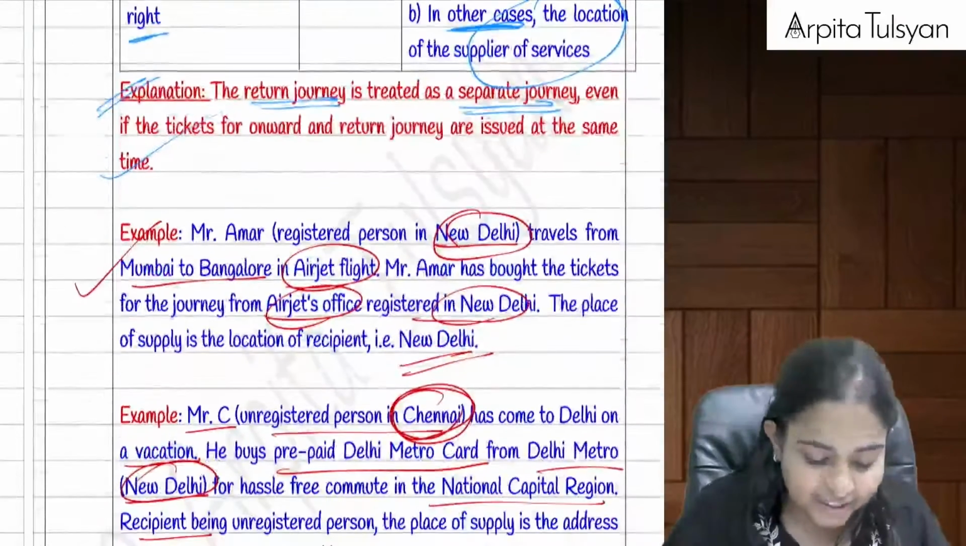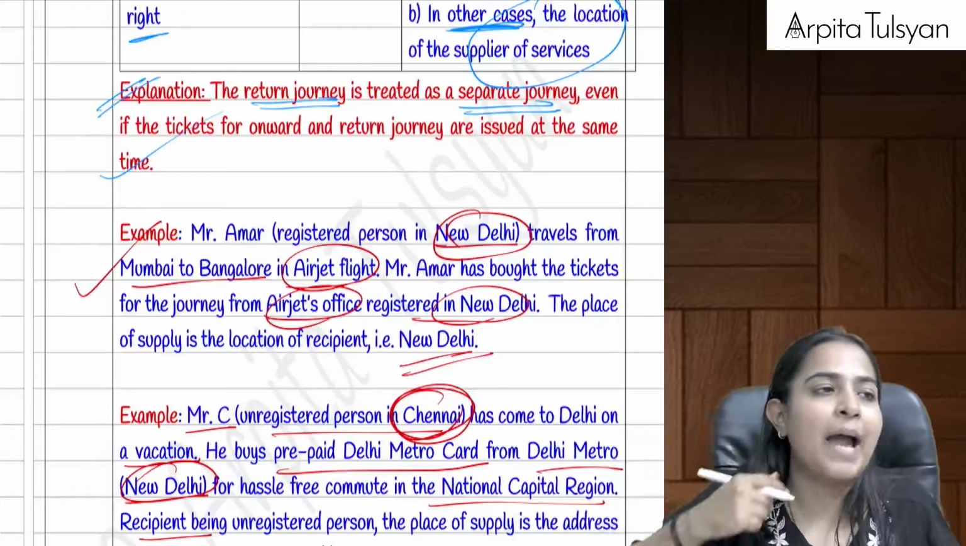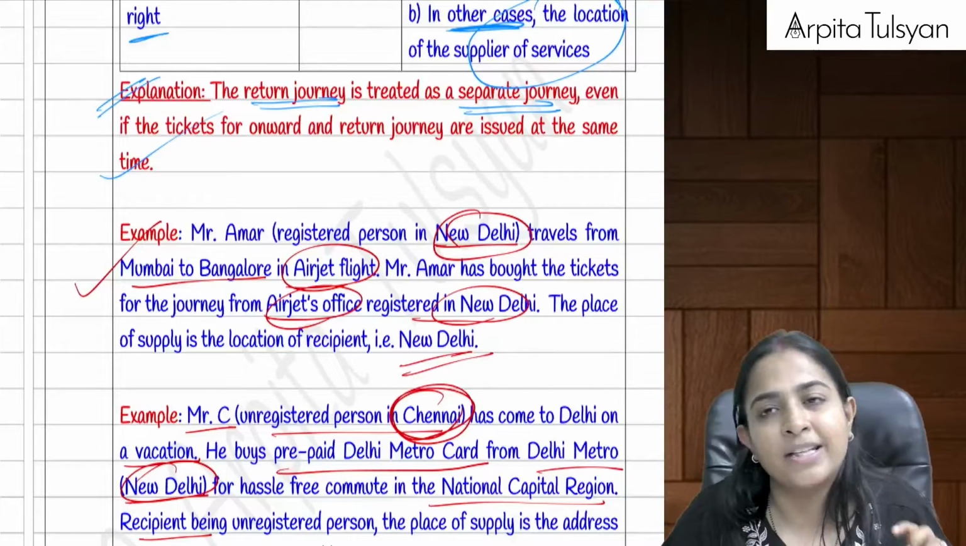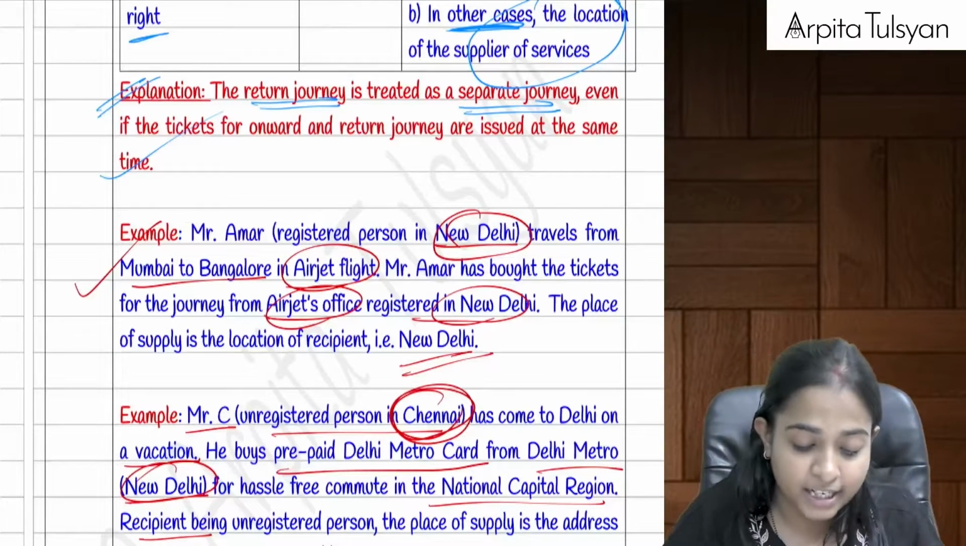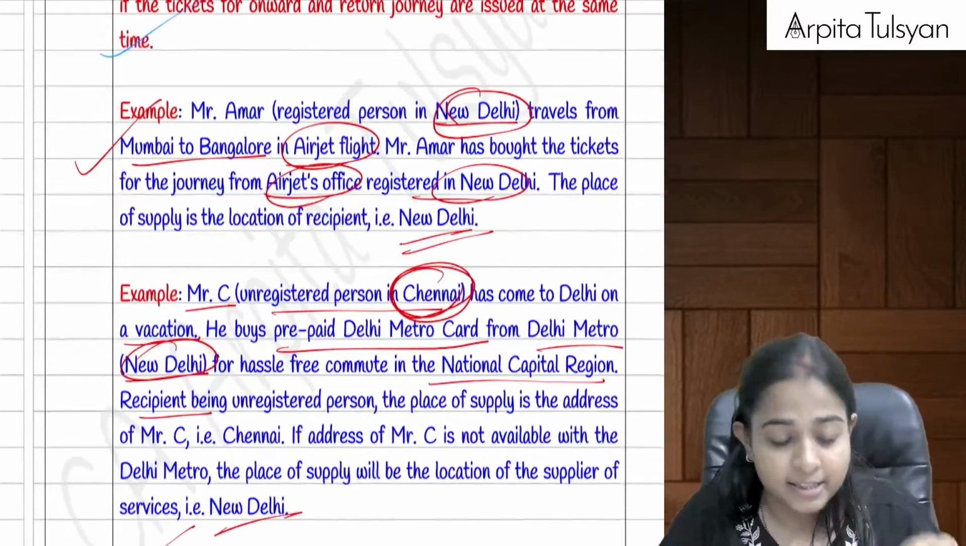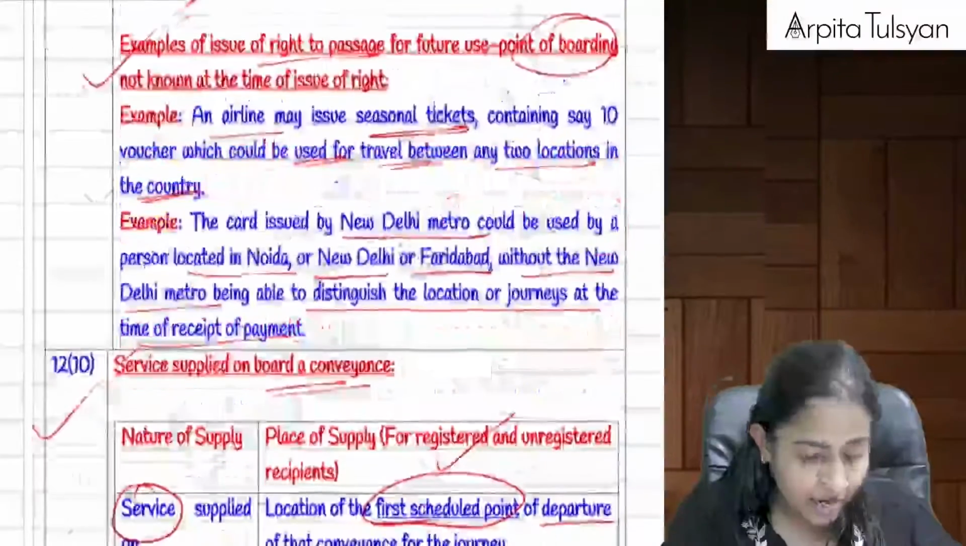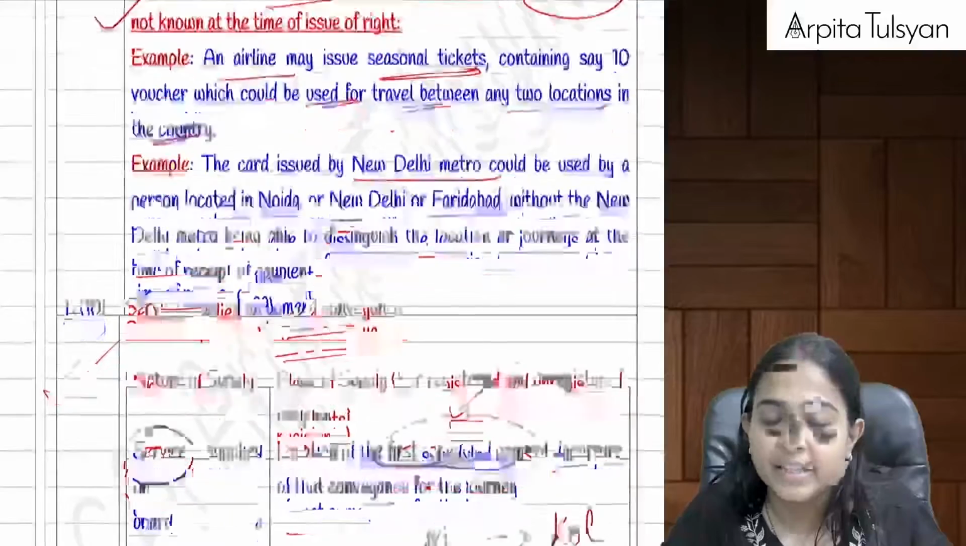Very clear with this? Whenever there is a return journey, for example I am going from Delhi to Mumbai and again back, this will not be considered as a continuous journey. These will be considered as two separate journeys. Are you clear with this?